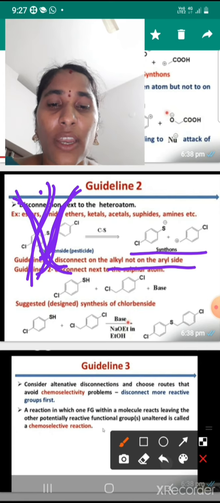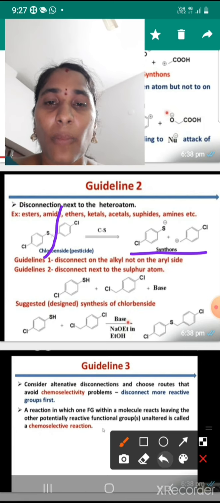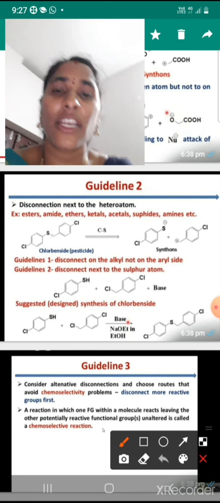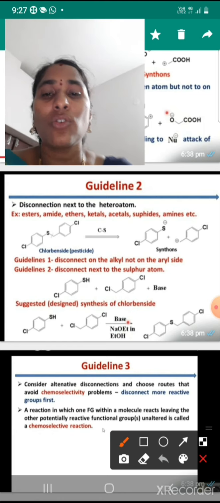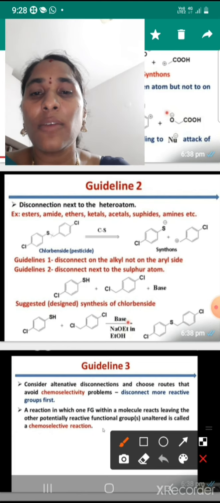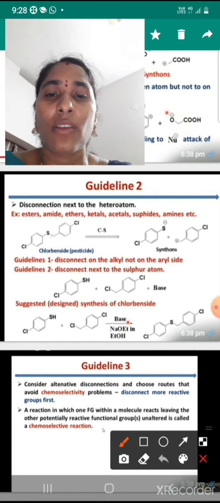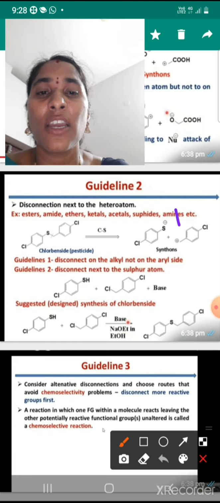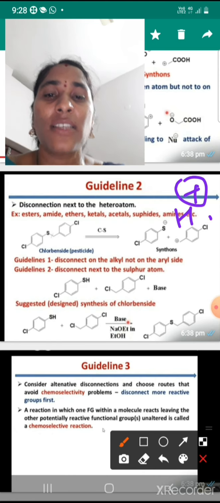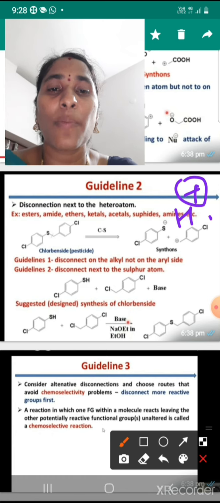Next, guideline two: disconnect next to the sulfur atom. Cutting next to the sulfur atom, S minus will receive H plus, and the carbon gets a positive charge, which takes Cl minus.